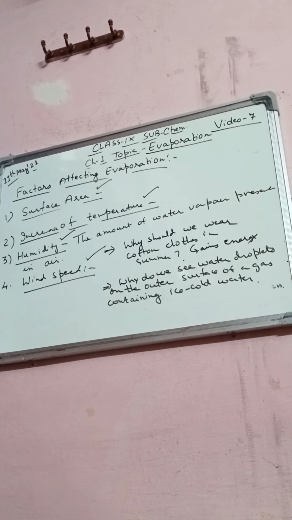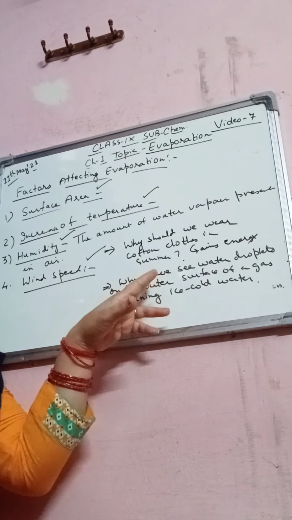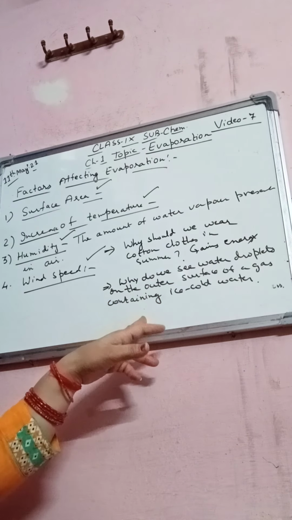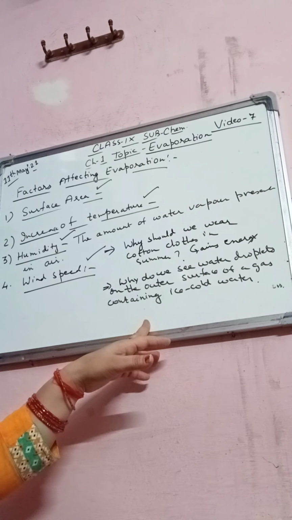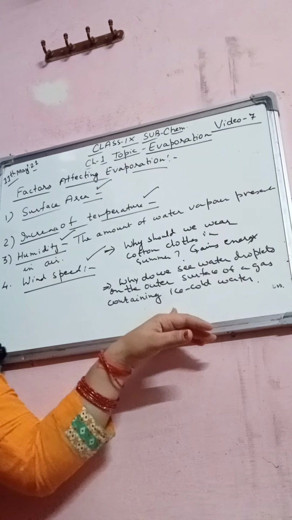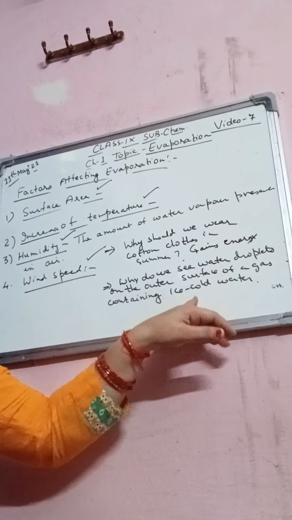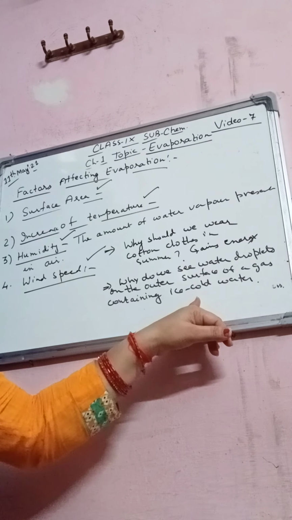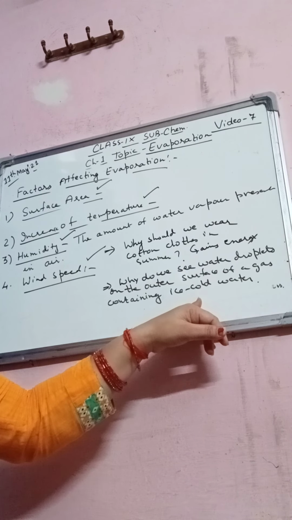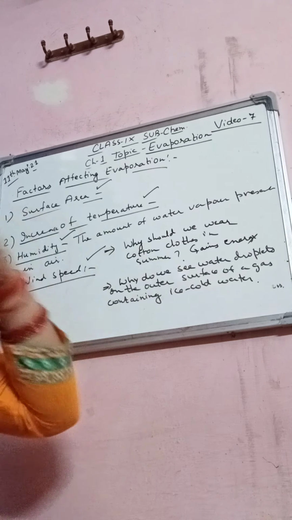Second one: why do we see water droplets on the outer surface of a glass containing ice cold water? Here an activity is given on page number 10 in your NCERT. Let us take some ice cold water in a tumbler. Soon we will see water droplets on the outer surface of the ice cold glass.